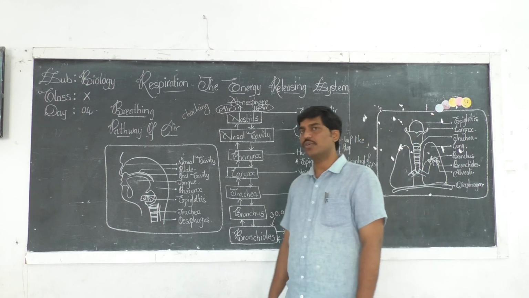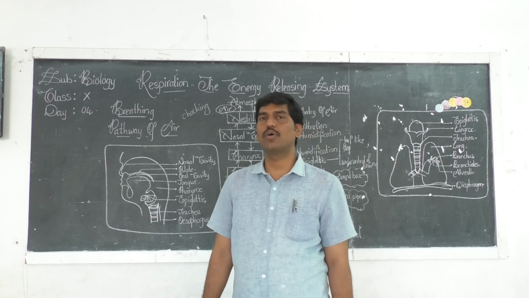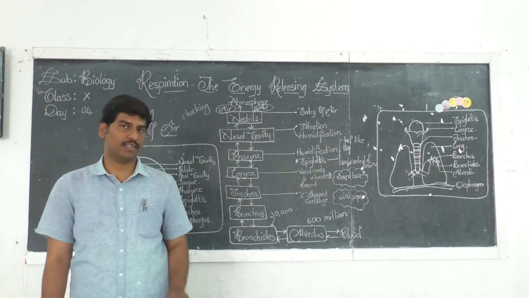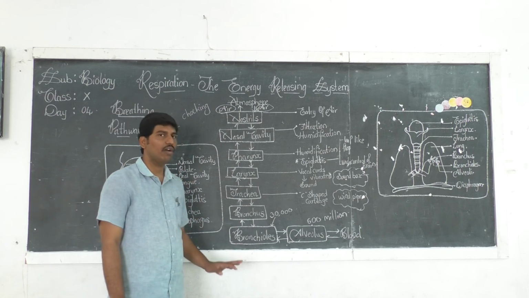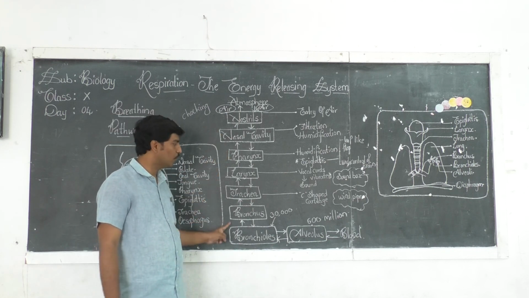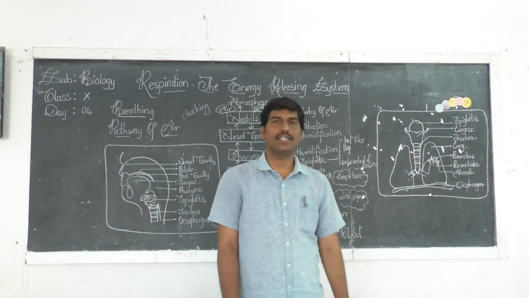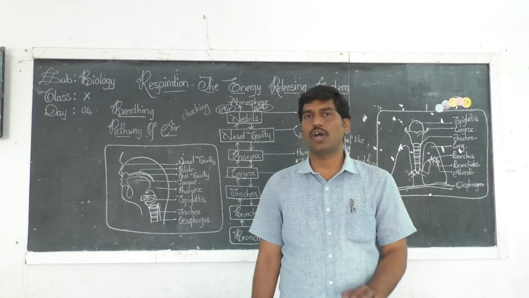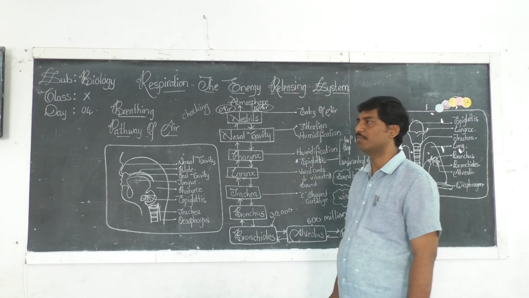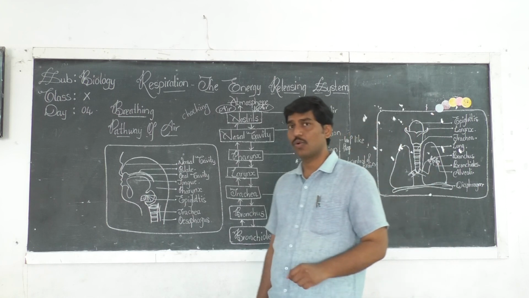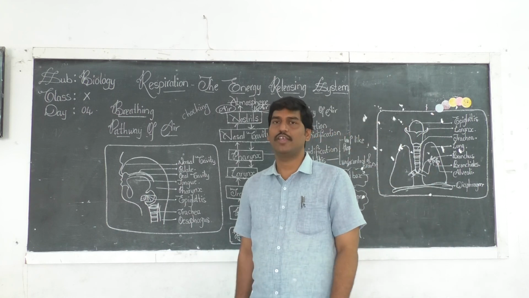And children, today you are going to write down the pathway of air in the form of a flowchart. The first question is the pathway of air in the form of a flowchart like this. Then the second question you are going to attempt is what is the role of epiglottis in human respiration?